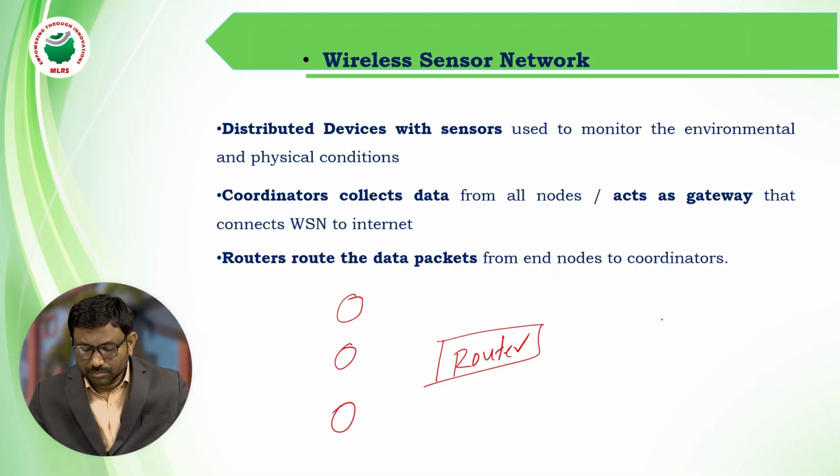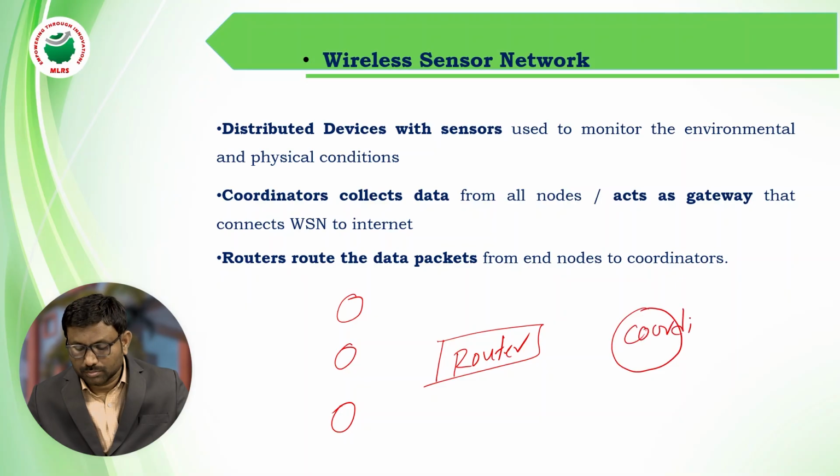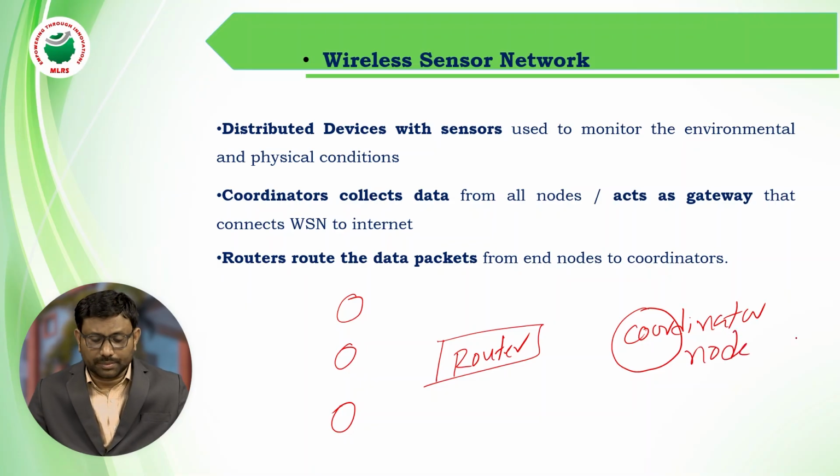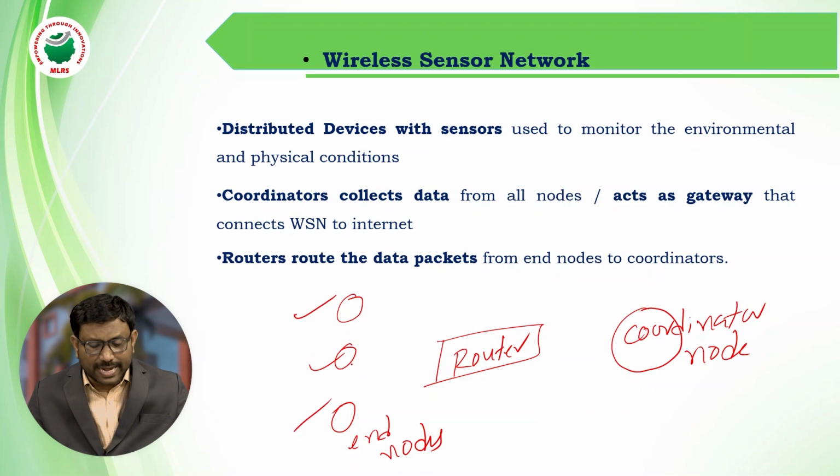Router and coordinator node. Coordinator node will be there. These are the end nodes. So wireless sensor network is one of the enabling technologies for IoT. Now I am going to explain the architecture of this wireless sensor network.